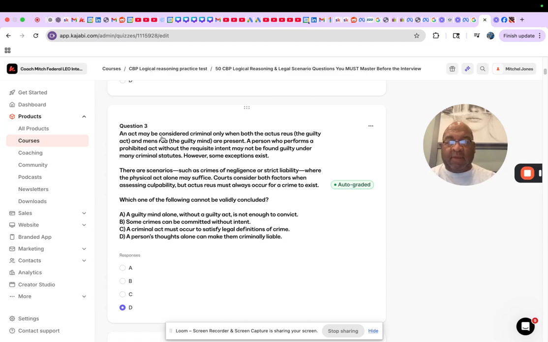An act may be considered criminal only when both the actus reus, which is a guilty act, and mens rea, the guilty mind, are present. So already you're thinking, right? Only, right? So you gotta have both. Criminal only when both, okay? Now, a person who performs a prohibited act without the requisite intent may not be found guilty under many criminal statutes.